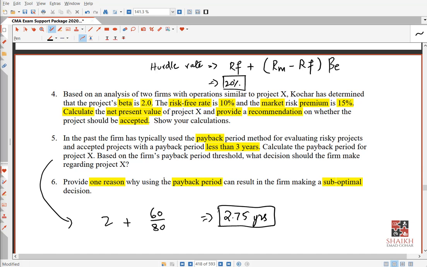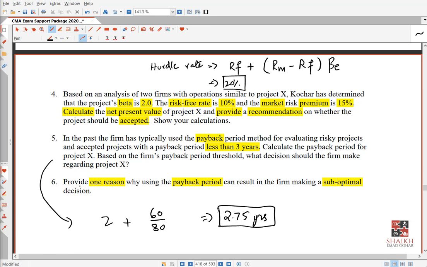That's it. Don't give your logic in question number 5, by the way. Okay, because your logic will come in 6. Question number 6, they say, give one reason why you think the payback period will not give us an optimal decision. So you will say we have already computed in the requirement that NPV is negative for this project.